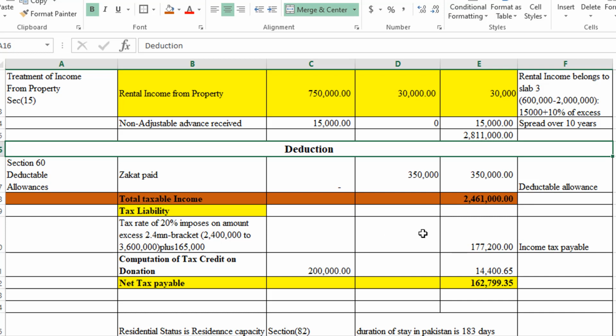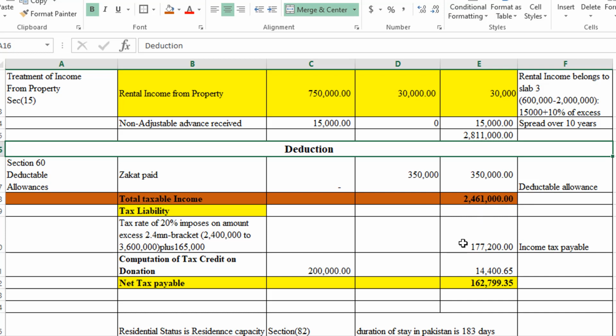Our taxable income lies in this bracket, 2.4 million to 3.6 million, and the criteria of calculating the tax liability is that the tax rate of 20% is imposed on the amount in excess of 2.4 million, the first element of this slab. So our amount exceeds by 61,000.